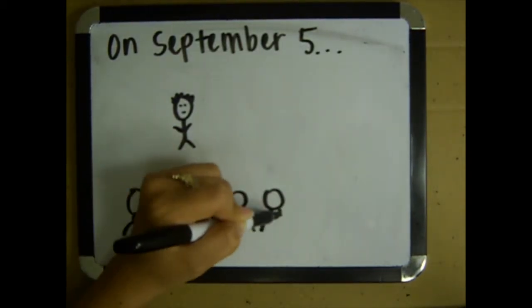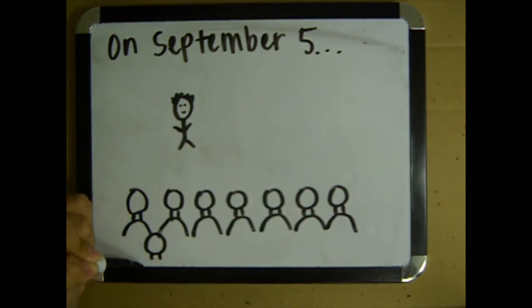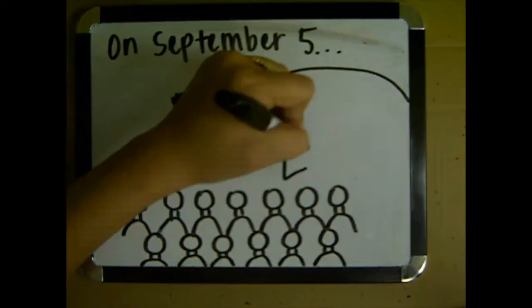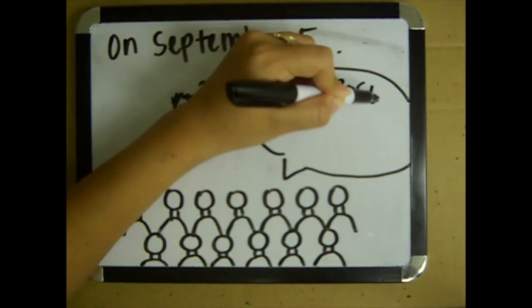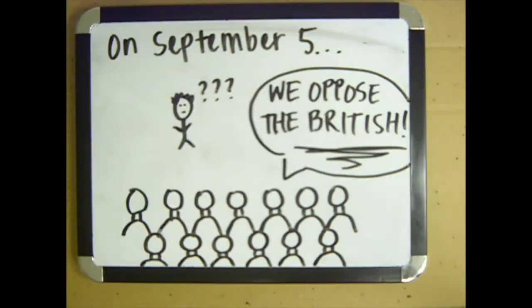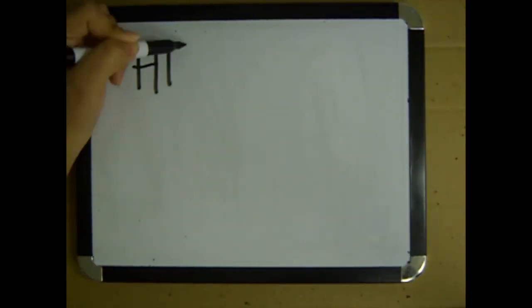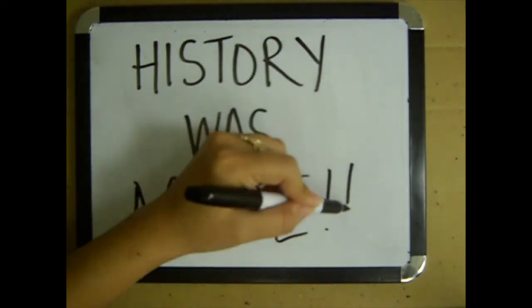On September 5th, there was a meeting of the First Continental Congress that took place in Philadelphia. It was the first time the colonies came together to oppose the British. History was made on that day.